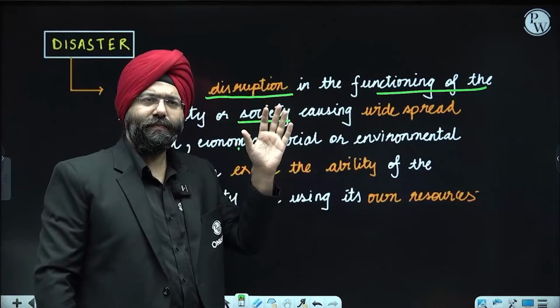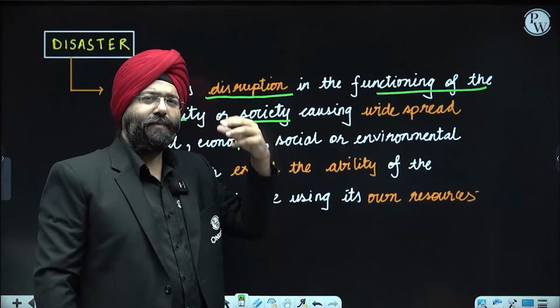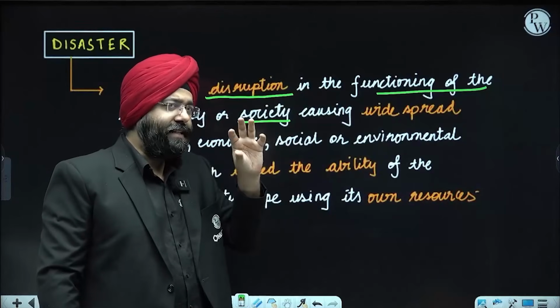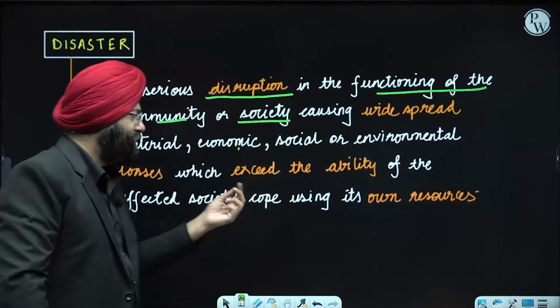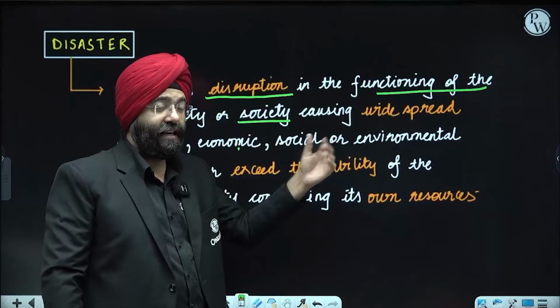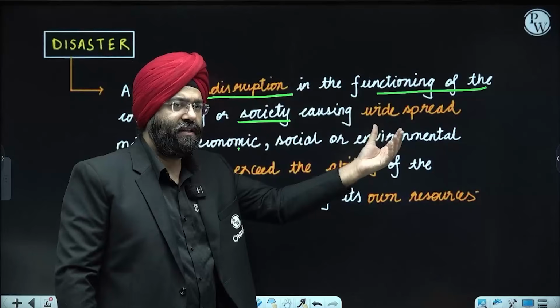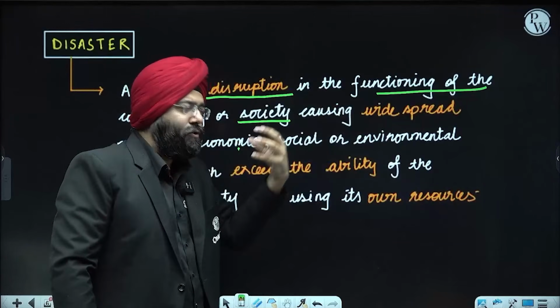Losses of life, environmental losses, commercial losses, communication link losses. It is that stage where the losses can be so much that it is difficult for them to cope up with the resources that are available.